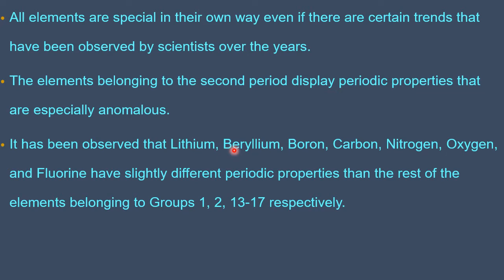Same case with beryllium, which is the first member of the second group, boron 13th, carbon 14th, nitrogen 15th, oxygen 16th, and fluorine 17th. They are the first members of their families. They are slightly different from the other members of the same family.